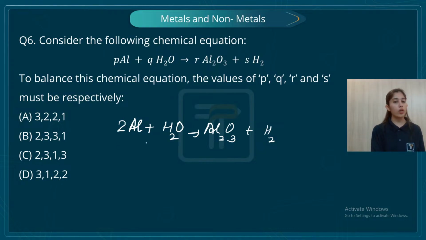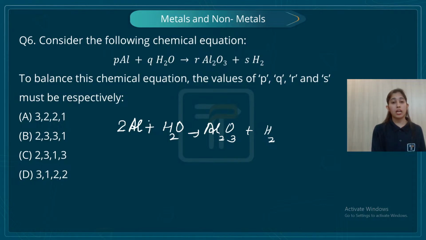So let's make it two. Aluminium is done. Now, in the reactant side, I have two atoms of hydrogen. In the product also, I have two atoms of hydrogen. But in the product, I have three atoms of oxygen, right? But in the reactant side, I only have one atom. So what I need to do? I need to make this three, but I cannot make this as three, right?